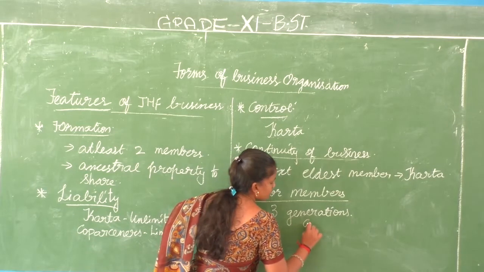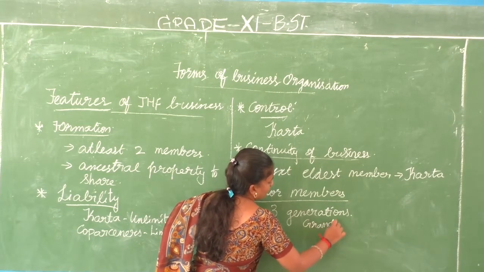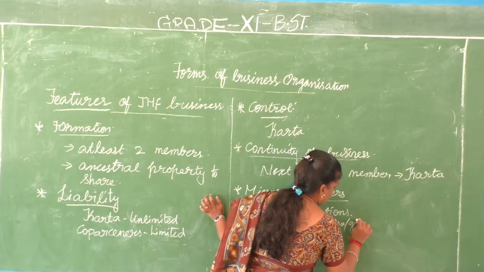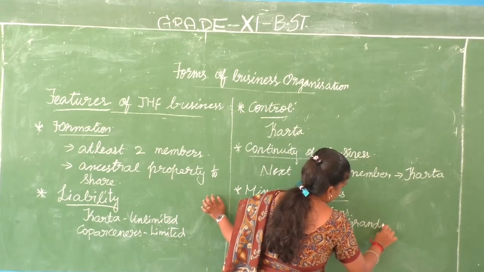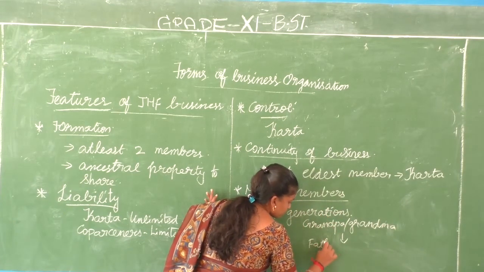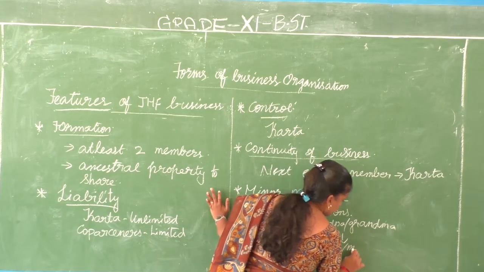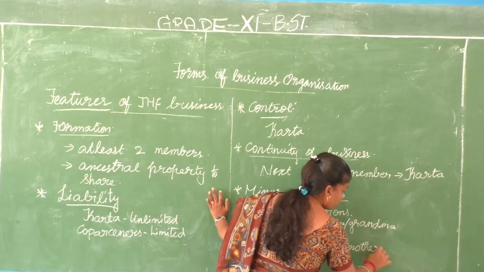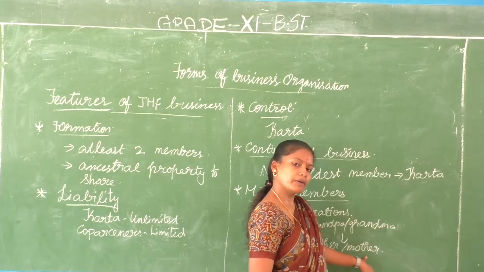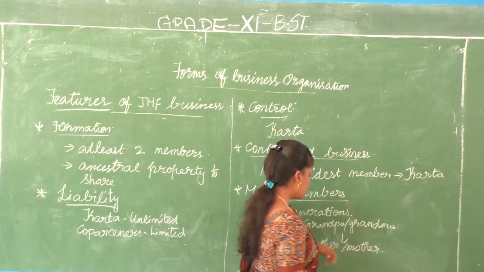That is the grandpa or grandma, then father or mother, because the daughter of the family is also allowed. The grandpa's daughter will also be allowed to be part of the business.